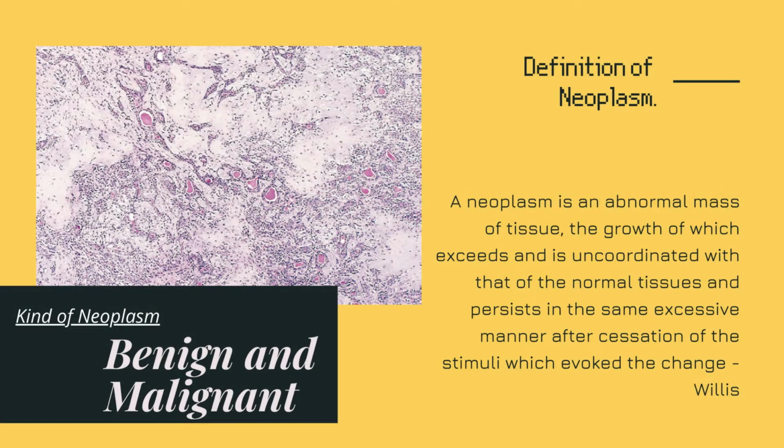So in this video, I'm going to tell you about neoplasm: the definition, the etiology, the pathogenesis, the staging, the grading, and also the treatment of neoplasm. Neoplasm is an abnormal mass of tissue whose growth exceeds and is uncoordinated with the normal tissues around it.